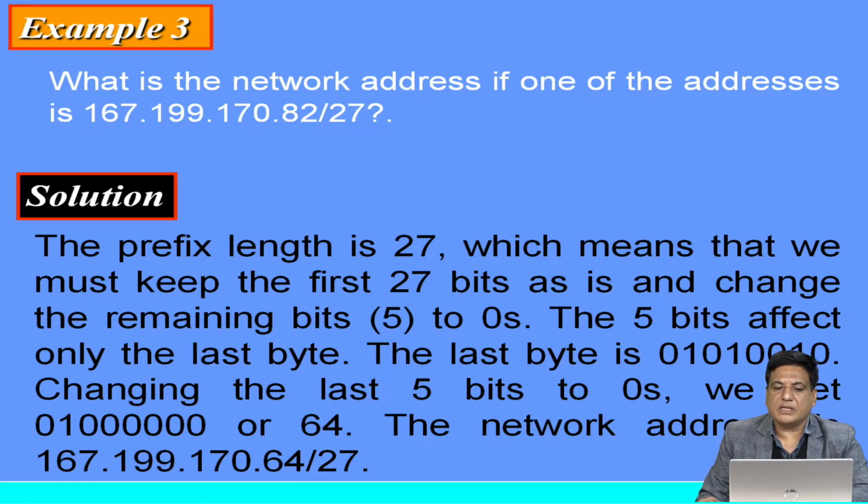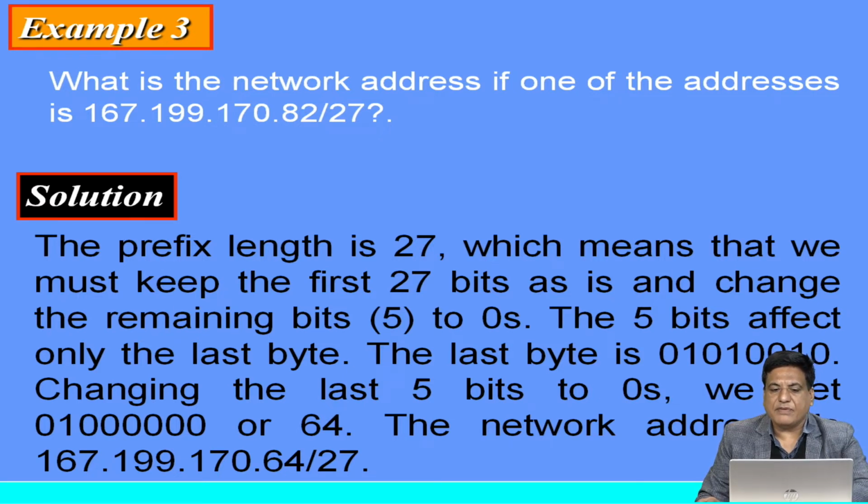If one of the addresses is 167.199.170.82/27. So here we have given one network address, and the prefix length is 27.